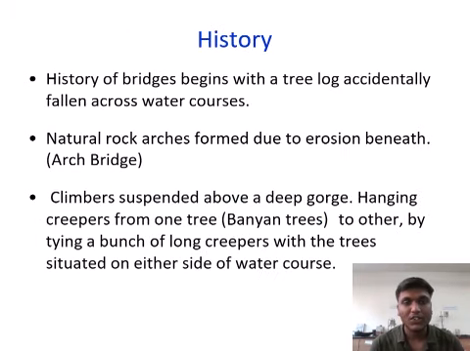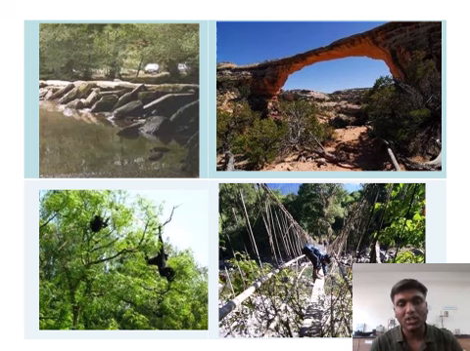History of bridge. The history of bridges begins with a tree log accidentally fallen across a watercourse. Natural rock arches formed due to erosion were the first arch bridges. Timber was suspended above deep floors, and hanging creepers were tied from one tree to another, using bunches of long creepers tied to the trees on the side of the watercourse. These are the images of those.